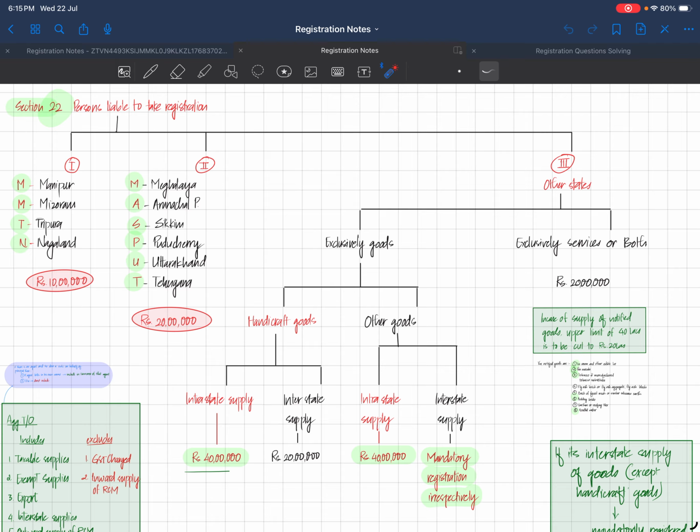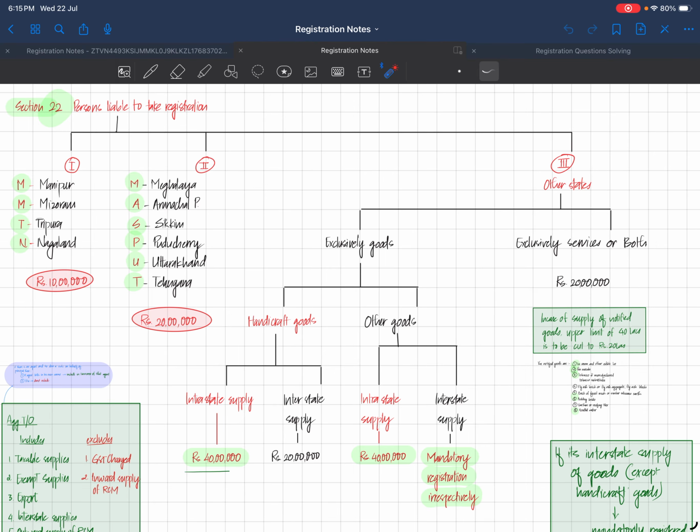You might get confused in it. These all start with M, so you need to revise it a couple of times and do a couple of questions. You will realize that Manipur and Mizoram, which are quite unique already, are in the first category of 10 lakhs, and the second M is at 20 lakhs. The second confusion you might get is on T and T. Tripura, being special, is very rarely used, and it is 10 lakhs. Then Telangana is 20 lakhs.